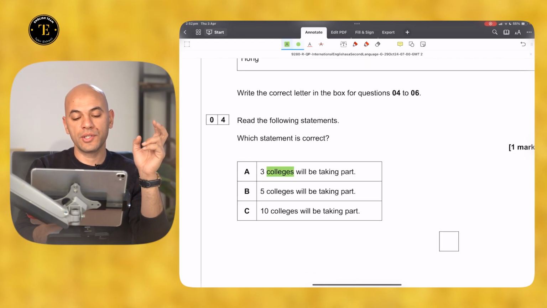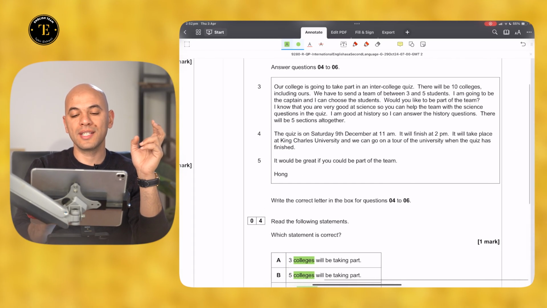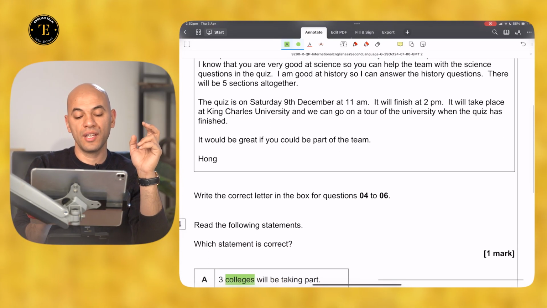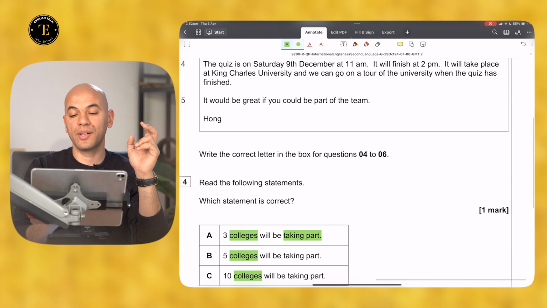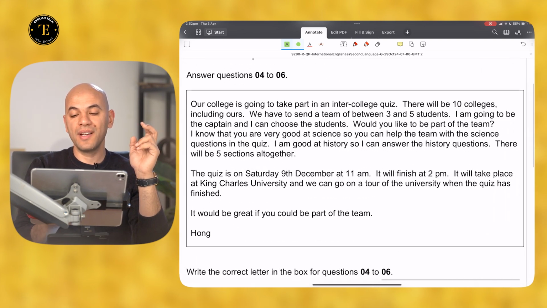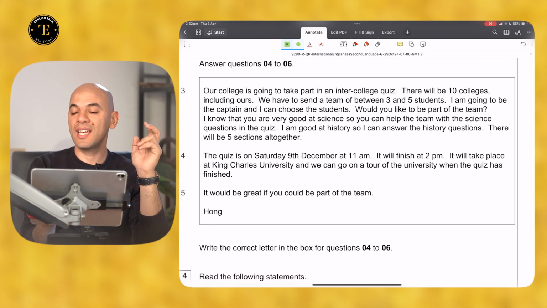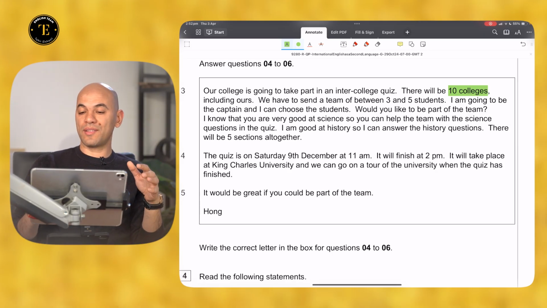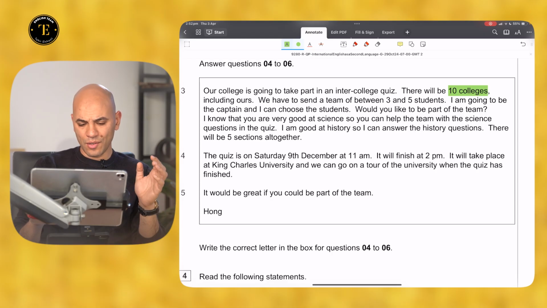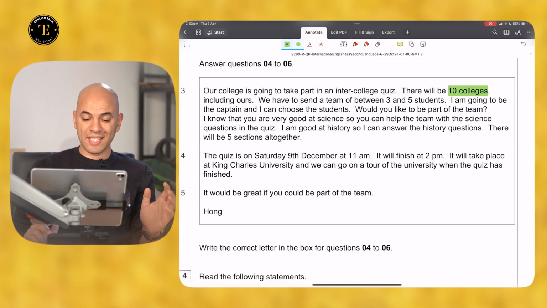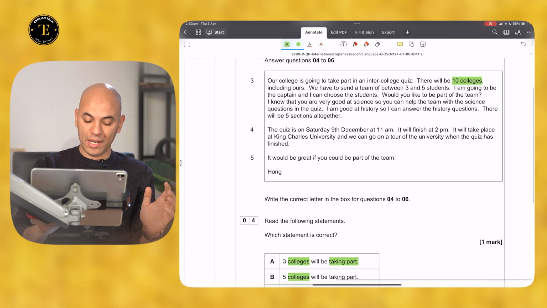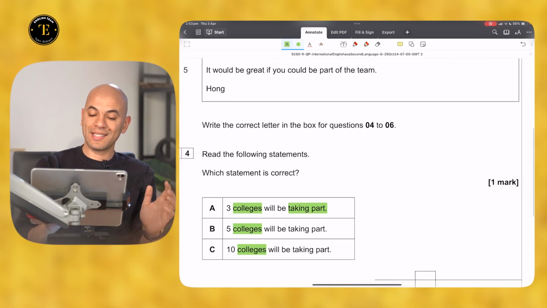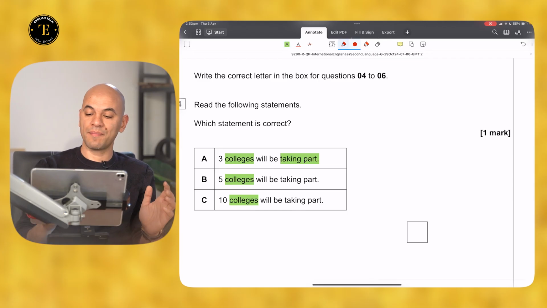Definitely, the word college is your keyword. You should scan the passage very quickly and try to identify two important keywords, the word college and the word taking part. At first glance, you will see there will be 10 colleges, including ours. We have to send a team between 3 and 5 students. I don't see the word colleges repeated many times here, but when I look at the answer, I can easily recognize that 10 is the best fit here.